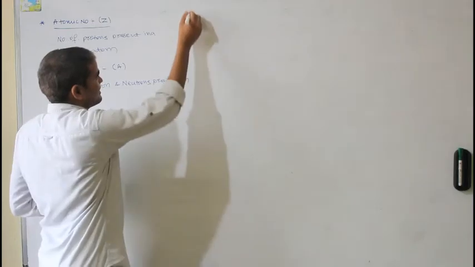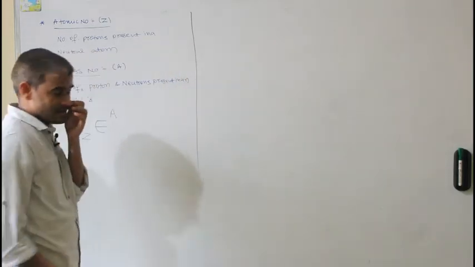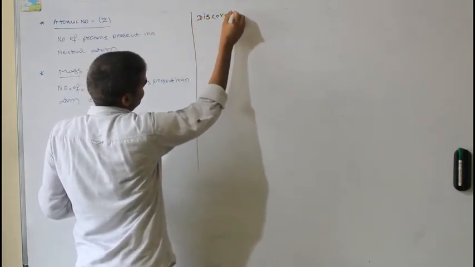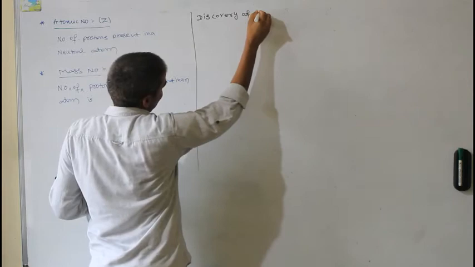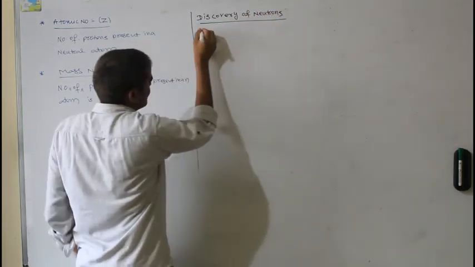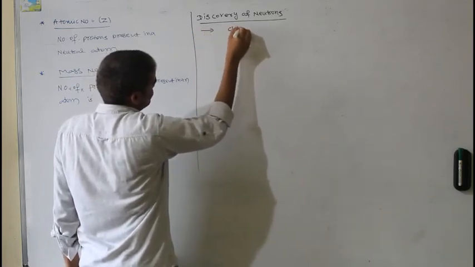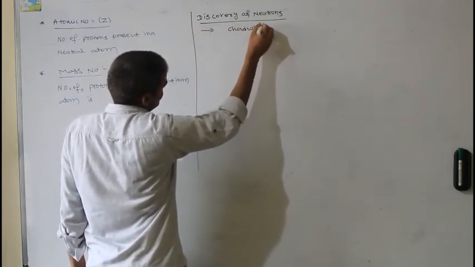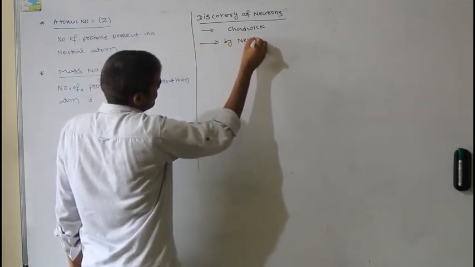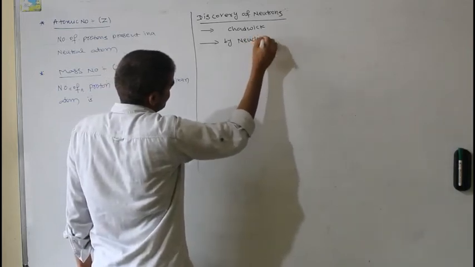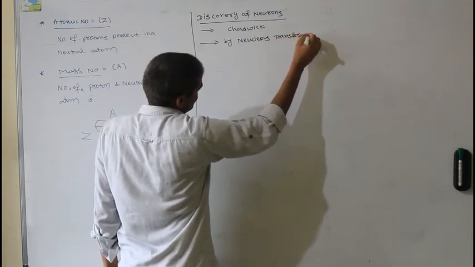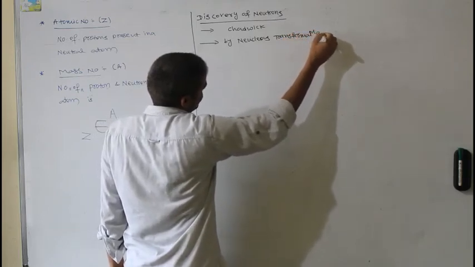Next, discovery of neutron. We will come back to this part after the discovery of neutron. Neutrons were discovered by the scientist Chadwick by a nuclear transformation experiment.